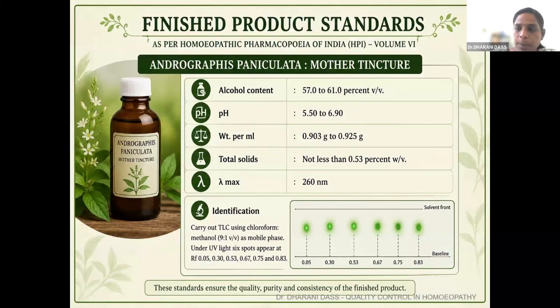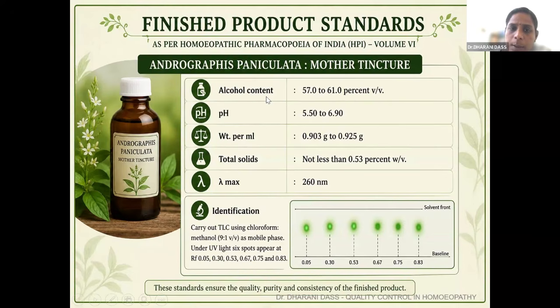Before starting the proper section, I want to show an example of the finished product standard. Since our topic is thin layer chromatography and high performance thin layer chromatography, I'm quoting the finished product standard mentioned in HPI volume 6. As an example, I've shown the drug Andrographis paniculata. In this, you can see the details of all the parameters mentioned to check the quality of a mother tincture.